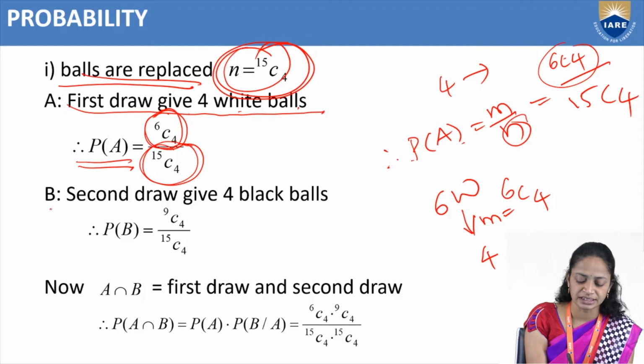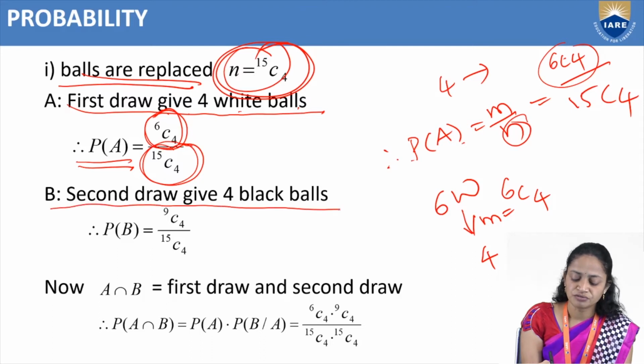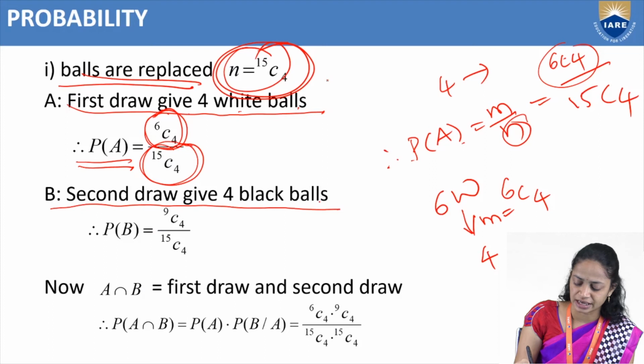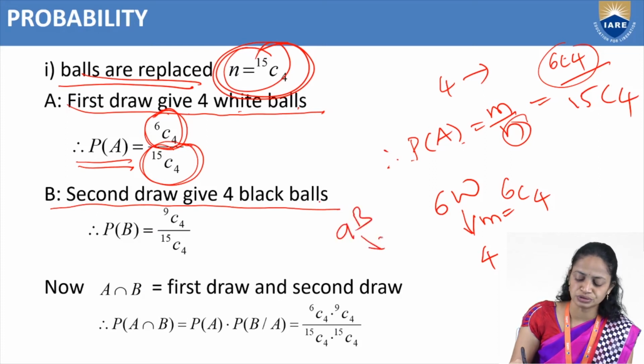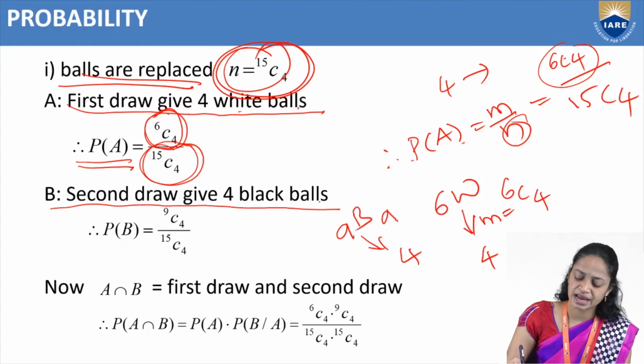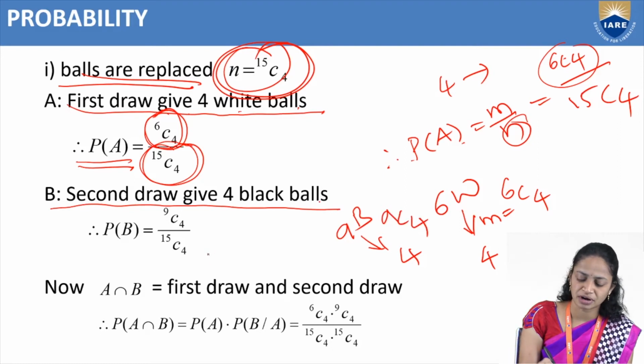So next one is second draw gives 4 black balls. How many black balls are there? 9 black balls are there. In that we have to choose 4 black balls. That means 9C4. So what about the total number of events?